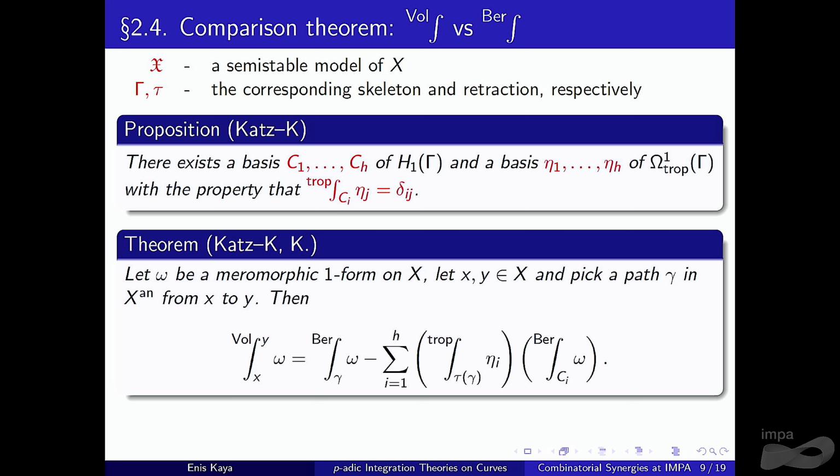So the Vologodsky integral on the left-hand side is equal to the Berkovich integral on the right-hand side, minus what we call the correction term. This correction term consists of some tropical integrals plus some Berkovich integrals along closed paths. So, kind of Berkovich periods, right? These are some closed paths.